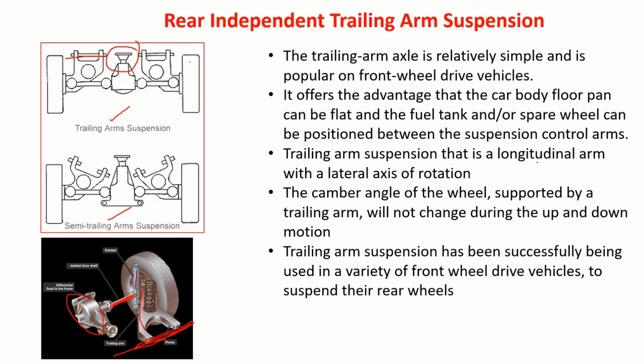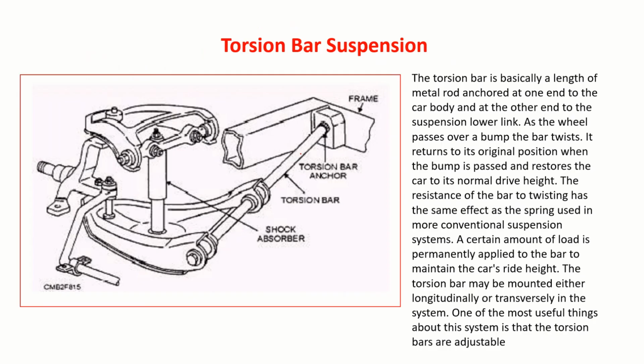Trailing arm suspension is a longitudinal arm with a lateral axis of rotation. The camber angle of the wheel supported by the trailing arm will not change during up and down motion, this Z motion. Trailing arm suspension has been successfully used in a variety of front wheel drive vehicles to suspend their rear wheels. Okay, these are about this.